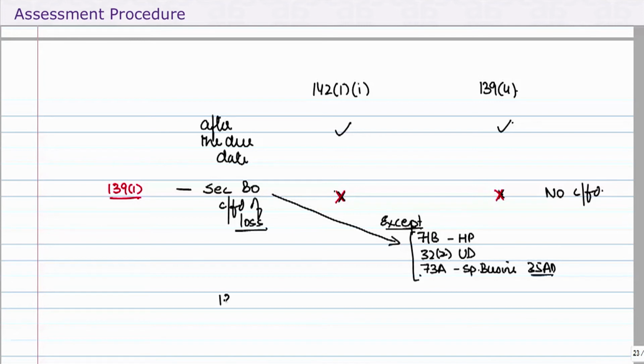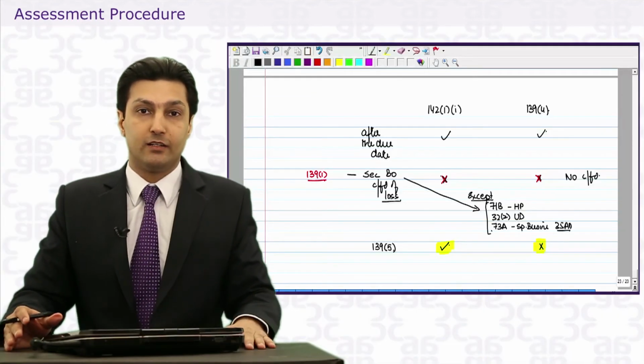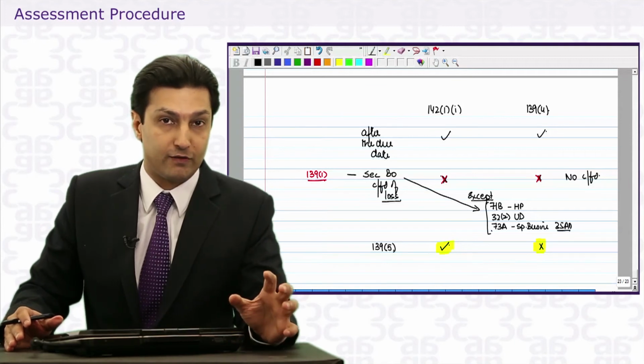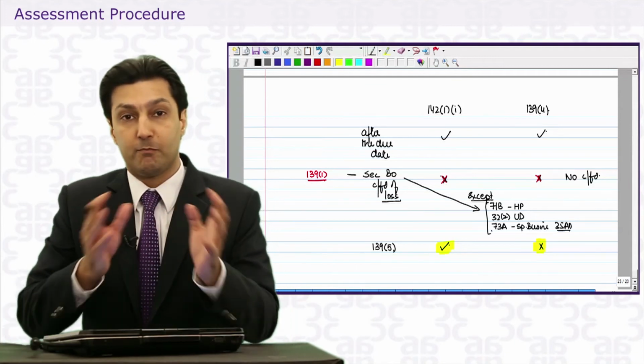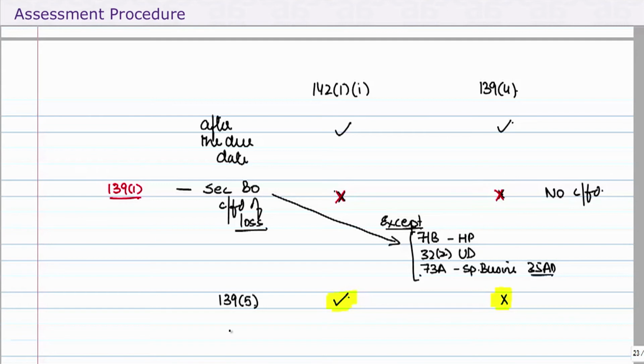Then we talk about revised return. Now, as per section 139.5, a benefit has been given. This return can be revised, this cannot be revised. Which means if you file a return, and we will do questions in a little while, within the time period of the notice, at least you've complied with that part. Then we look at penalty under 271F and interest under 234A.